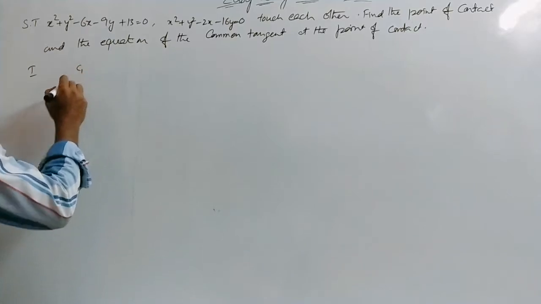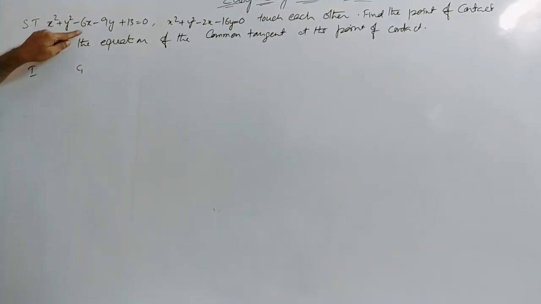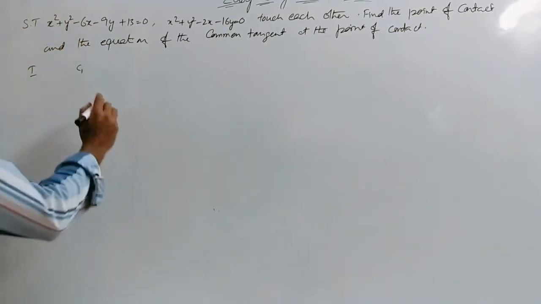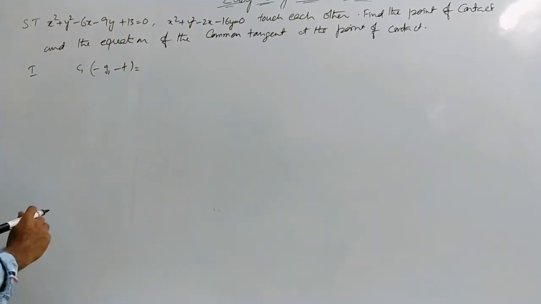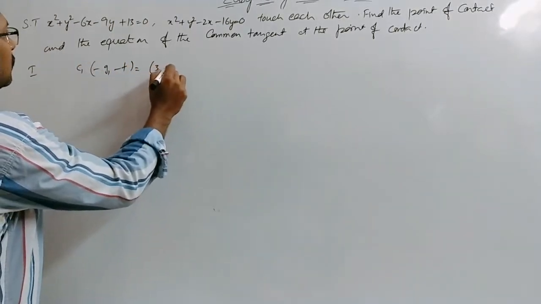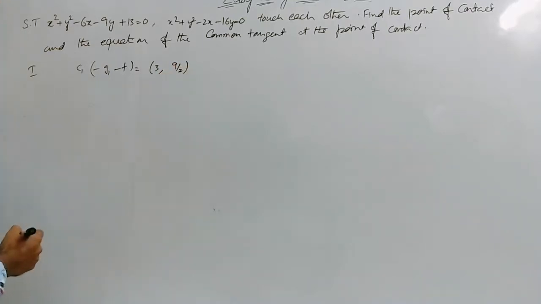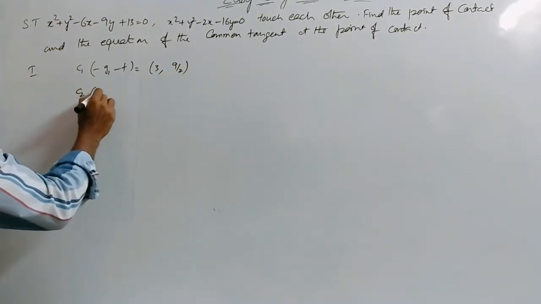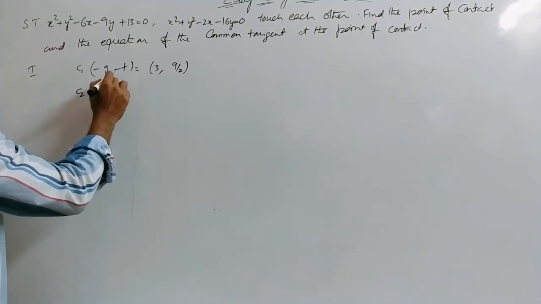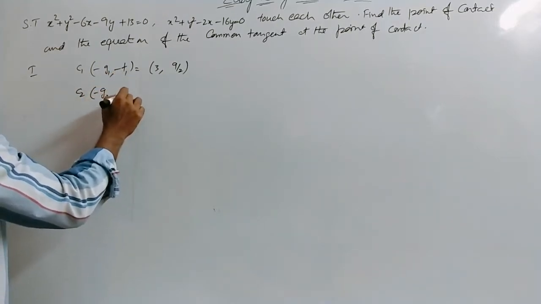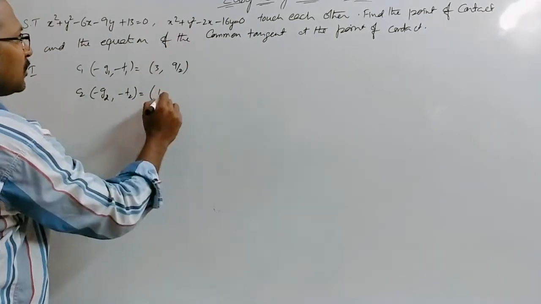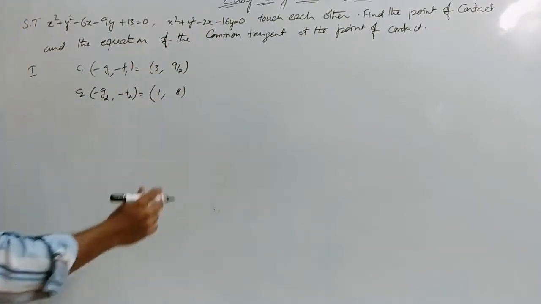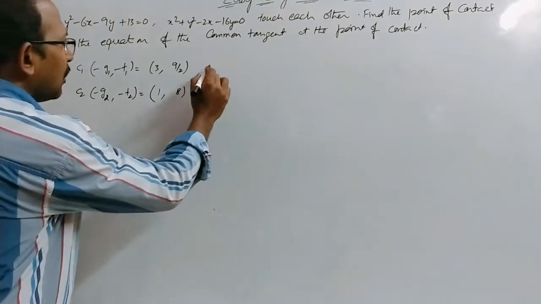Then C1 is nothing but the center of the first circle. Here 2g = −6, 2f = −9. Then the center C1 = (−g, −f), which is nothing but (3, 9/2). Then C2 = (−g2, −f2), which is equal to (1, 8).